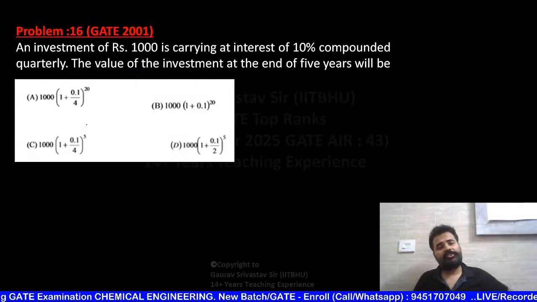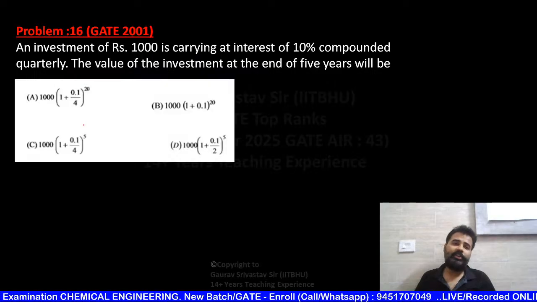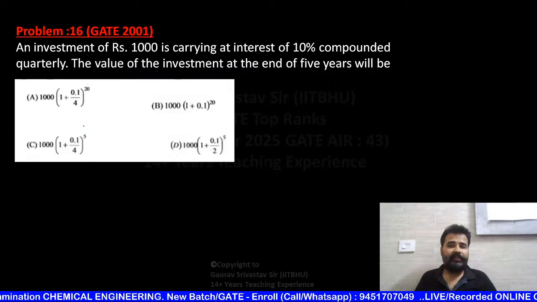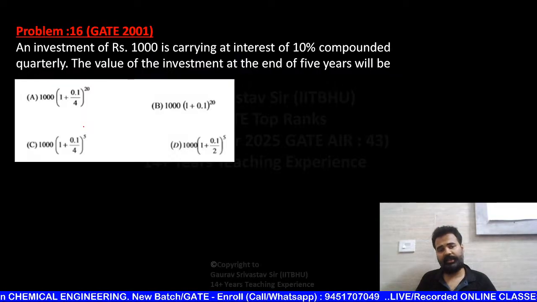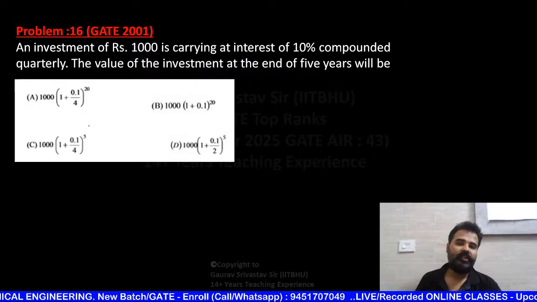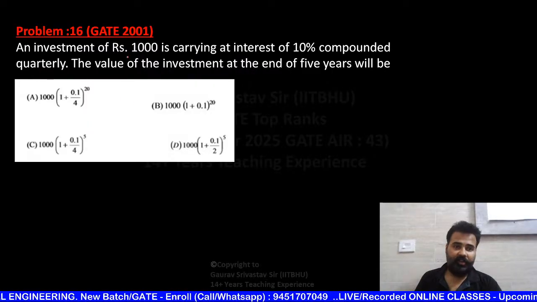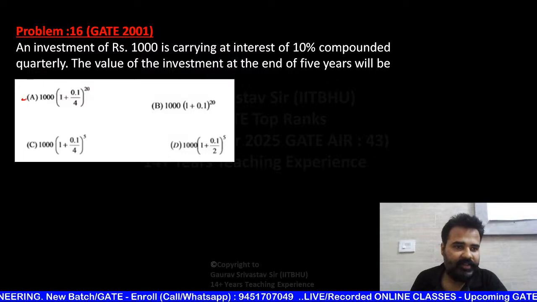In 2001, an investment of rupees 1000 is carried at an interest of 10% compounded quarterly. The value of the investment at the end of 5 years will be. Tell me A, B, C, D, which one is correct. ABCD कौन सा सही है भाई, फटाक से बताइए. A, fantastic, mind blowing, super.